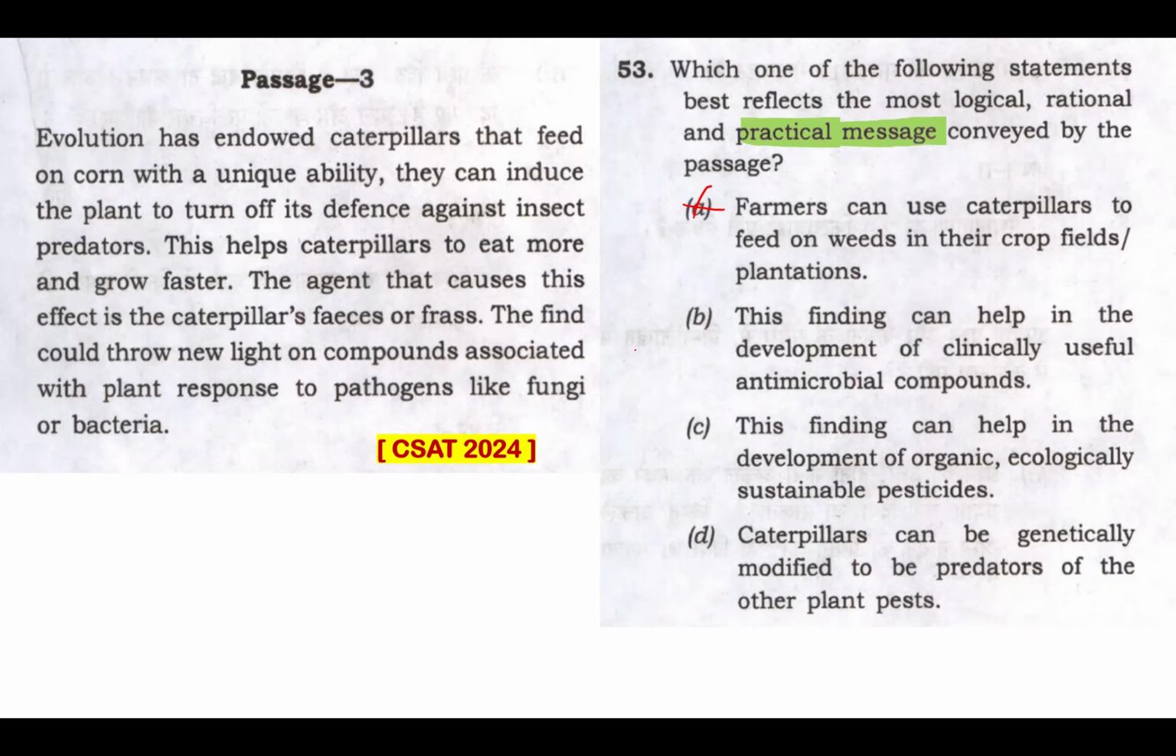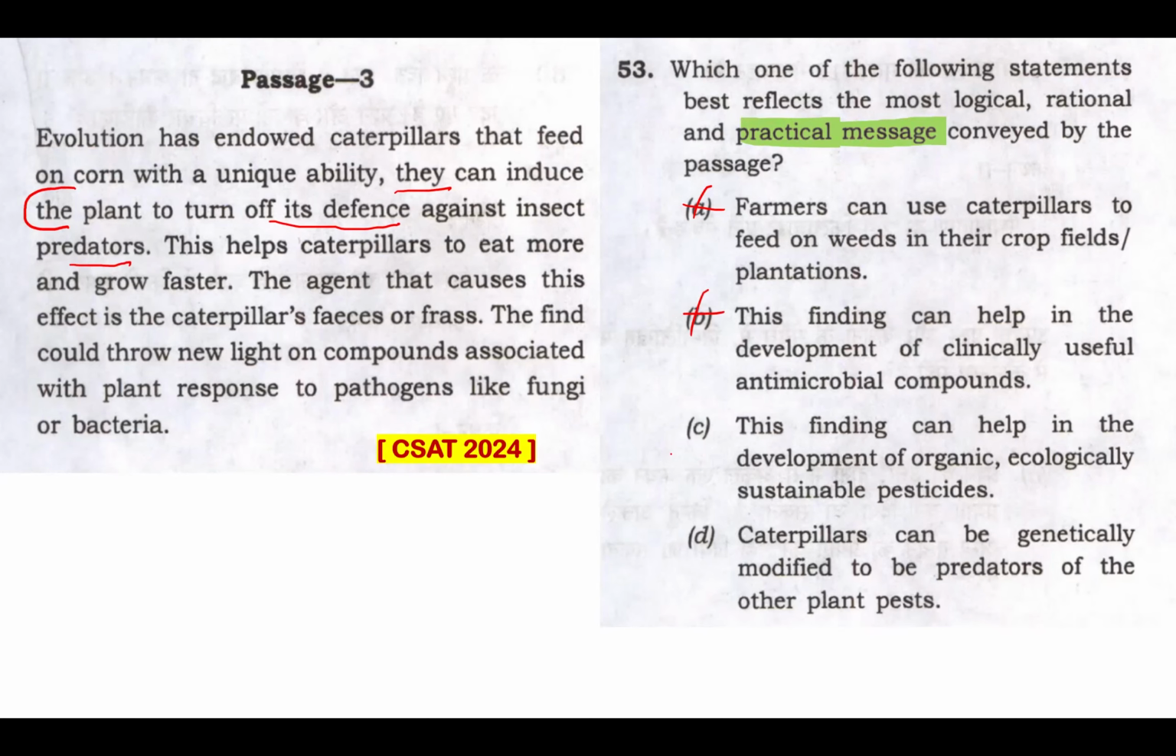Option B, this finding can help in the development of clinically useful antimicrobial compounds. Well, the passage mentions that they can induce the plant to turn off its defense against insect predators, that part is mentioned. And remember, it's plant response to pathogens. Therefore, the focus is on compounds that are specific to plants. So this is best reflected in option C. So we'll talk about option C, but certainly it's not option B.